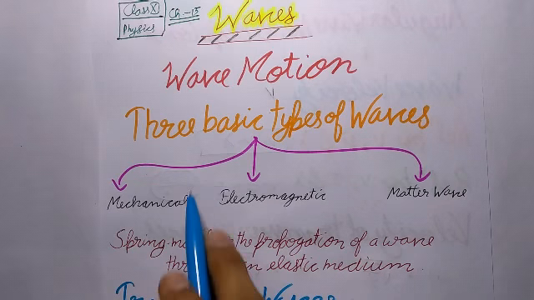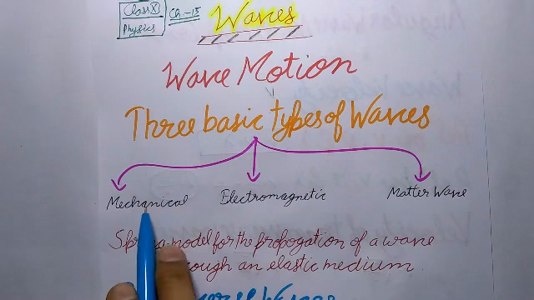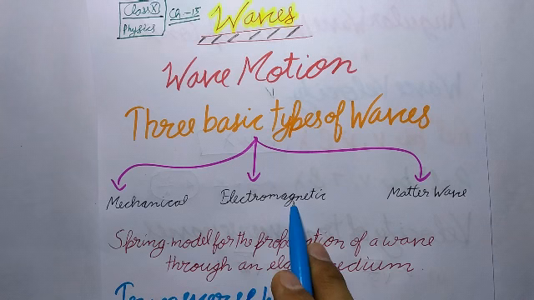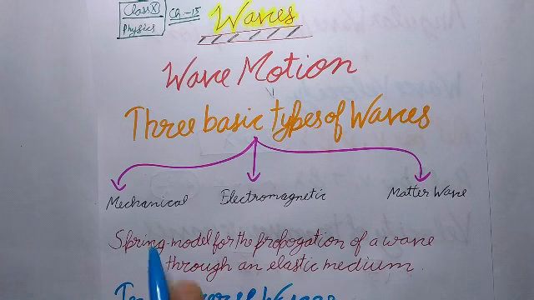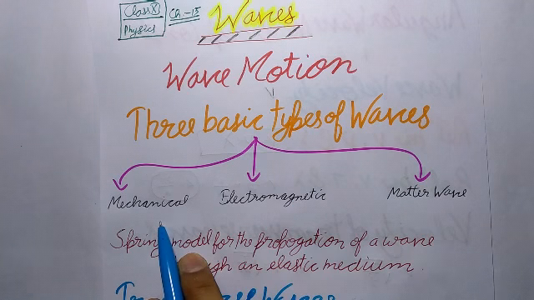So let's understand three basic types of waves. First is mechanical, second is electromagnetic, and third one is matter wave. Mechanical waves: the waves which require a mechanical medium for their propagation are called mechanical waves or elastic waves. For their propagation, the medium must possess the properties of inertia and elasticity. For example, water waves and sound waves, etc.